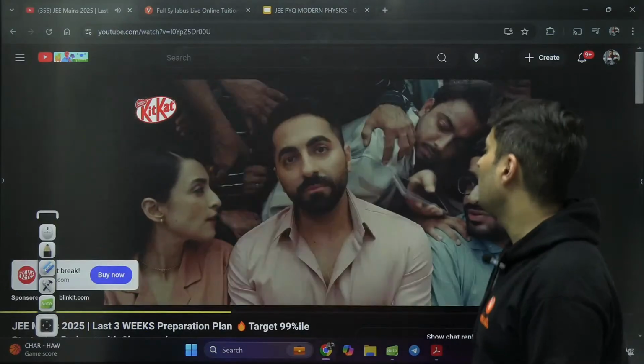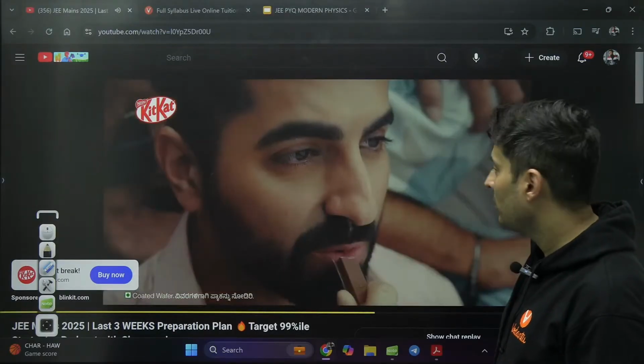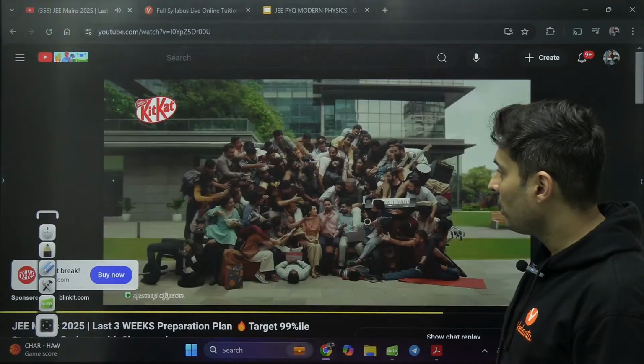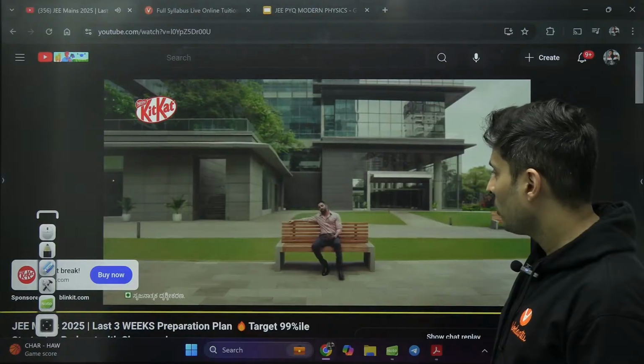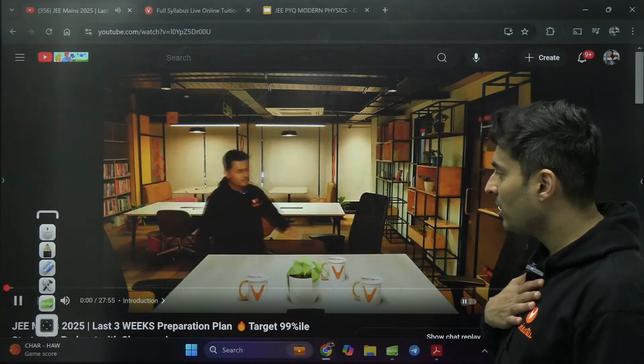They are getting something delivered. Now I feel like having a Kit Kat. Wow. Please don't give such tempting ads. Have a break, have a Kit Kat. Even advertisements are telling me, please take a break.